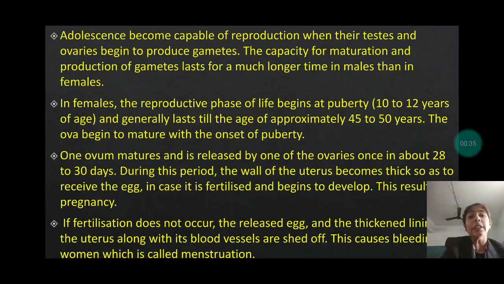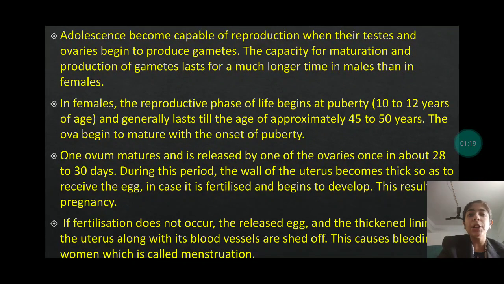So children, adolescents have become capable of reproduction when their testes and ovaries begin to produce gametes. So what are the gametes? We will learn in our next topic. But these are the things which are responsible for the formation of the reproduction. The capacity for maturation and production of gametes lasts for a much longer time in males than in females. So, males' reproduction time may be above 50 or 55, whereas in the females, the reproduction time is till the age of 45 or 50.